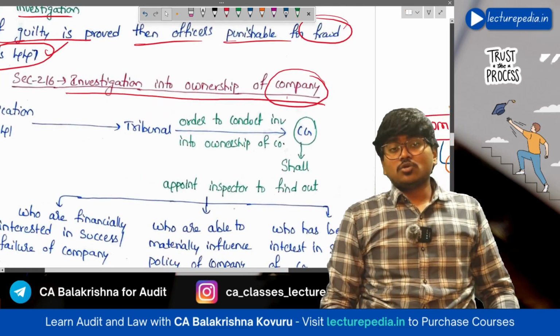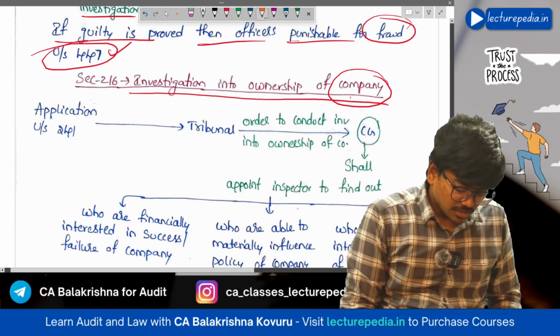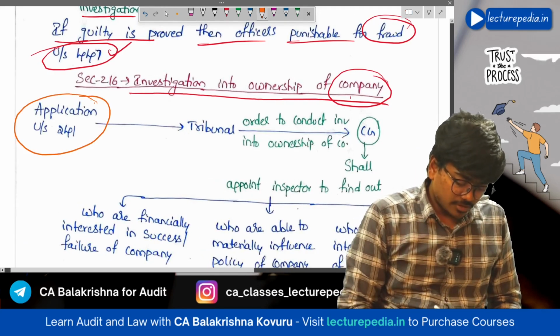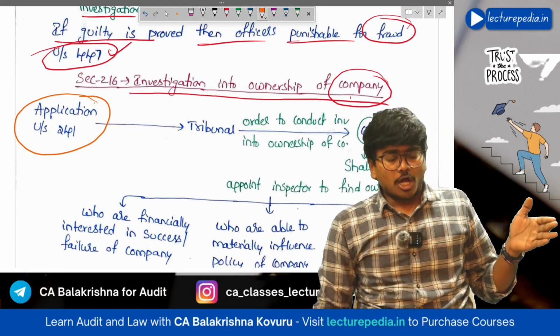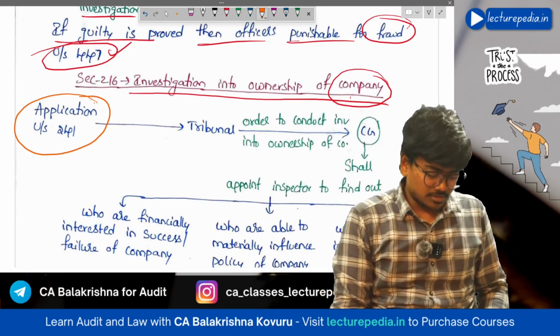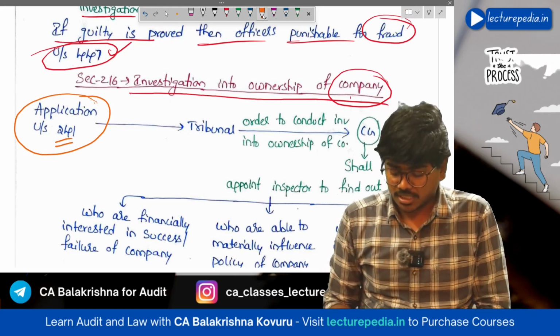So investigation will be conducted into ownership of the company. So here also, first of all, application will be made under section 241, right? Now, section 241 application means oppression and mismanagement application.